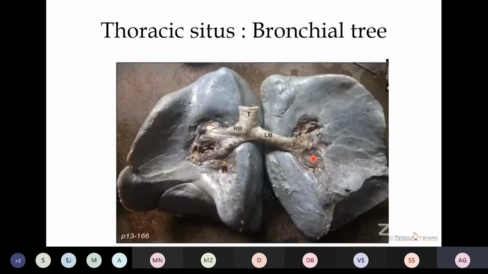Now talking about the thoracic situs. The thoracic situs is determined by the bronchial tree, not by the lobes of the lung. The right bronchus is broader, shorter, and more in line with the trachea. So any kind of aspirated material or foreign body goes directly into the right lung. Chances are more that it will go towards the right lung. Then the left bronchus is longer, narrower, and more in angle with the trachea as compared to the right bronchus.